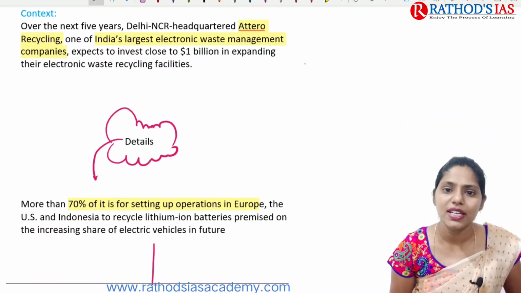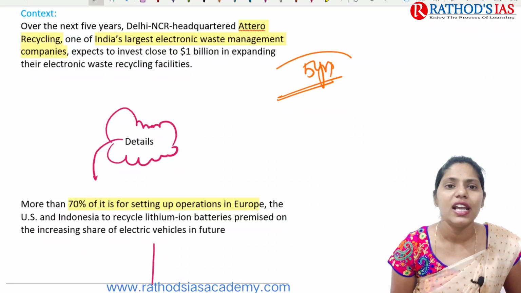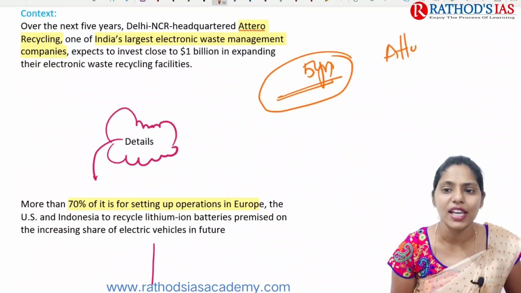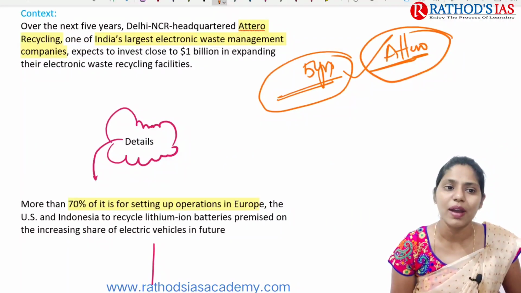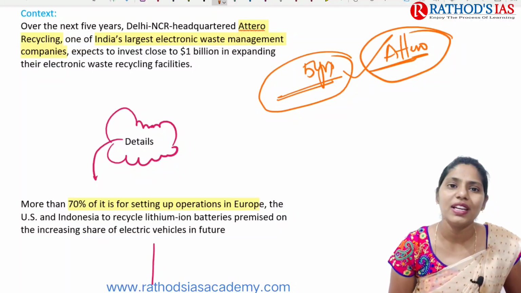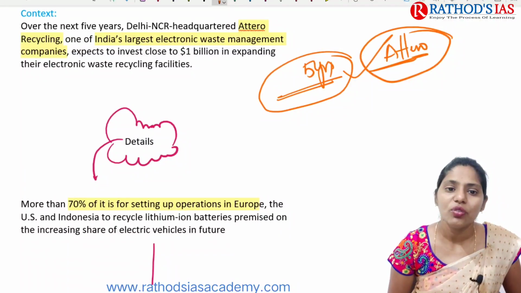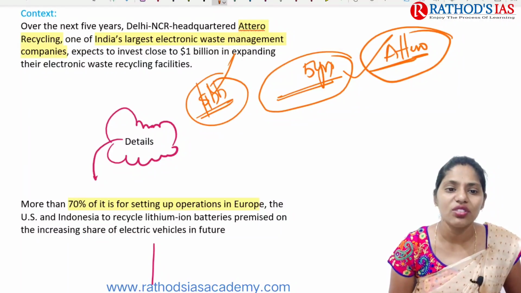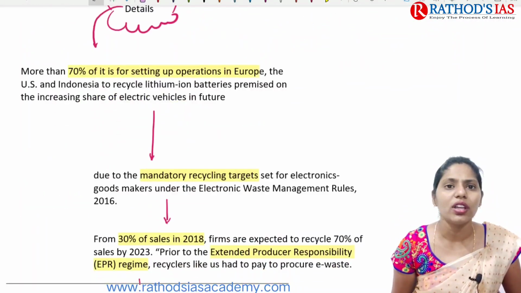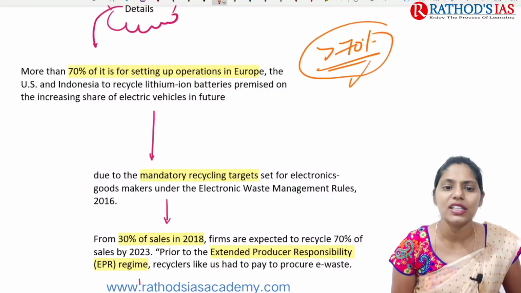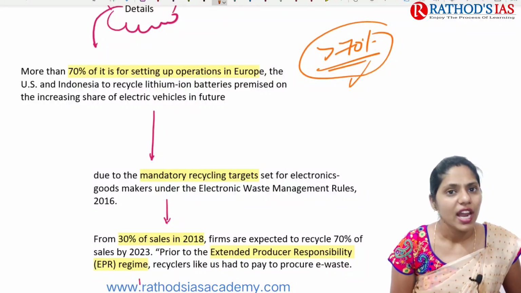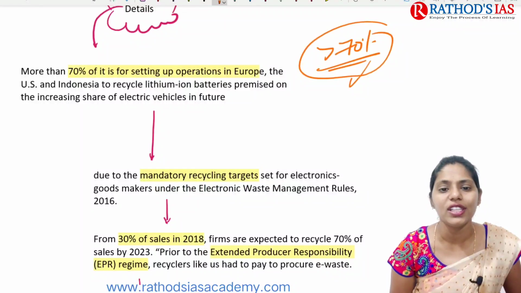If you see the context, it mainly says that over 5 years, the Delhi NCR headquartered Attero Recycling, one of the largest electronic waste management companies, is expected to invest close to $1 billion in expanding its electronic waste recycling facilities. In detail, it says that more than 70% of it is for setting up operations in Europe, the US, and Indonesia, and they are mainly focusing on recycling of lithium-ion batteries.